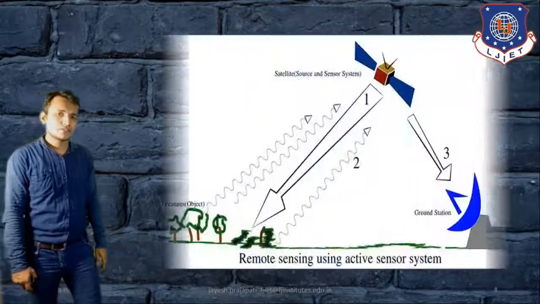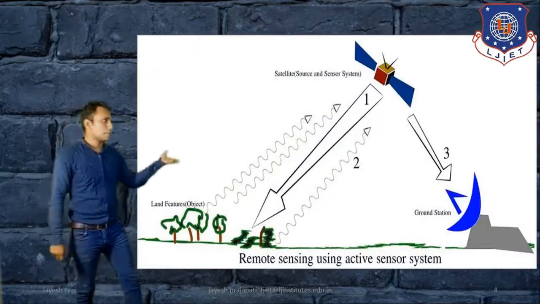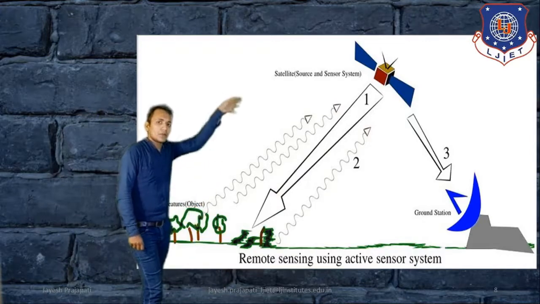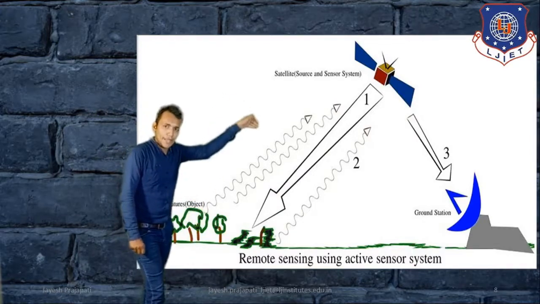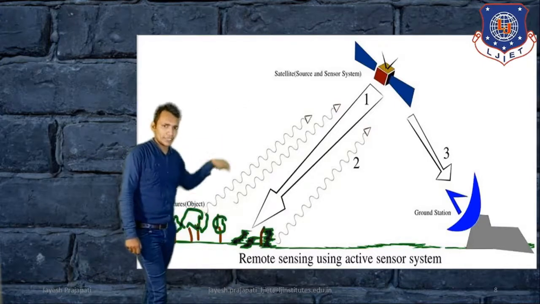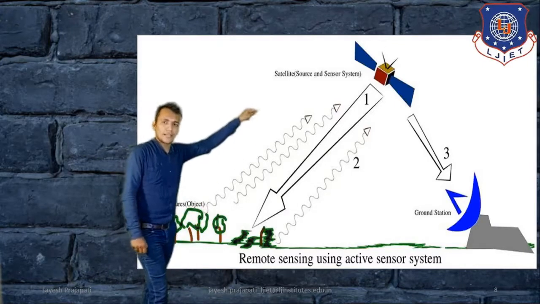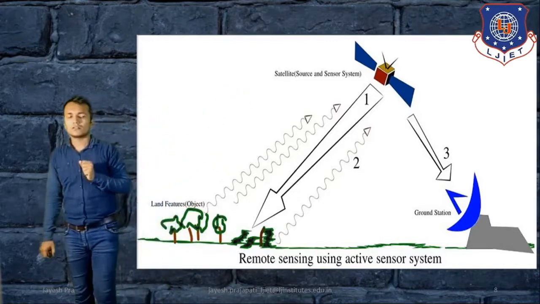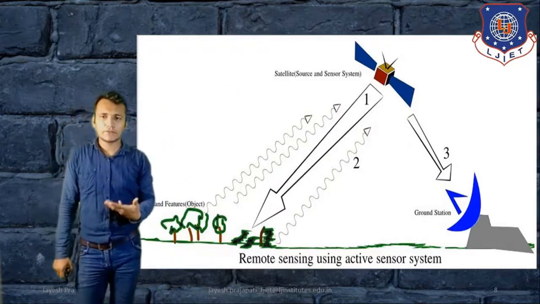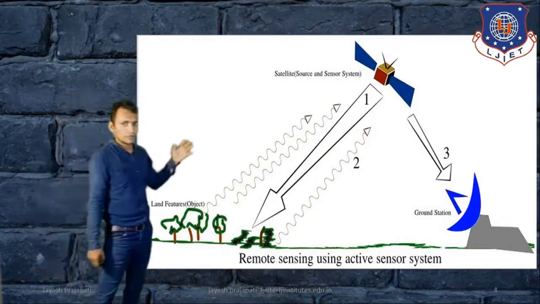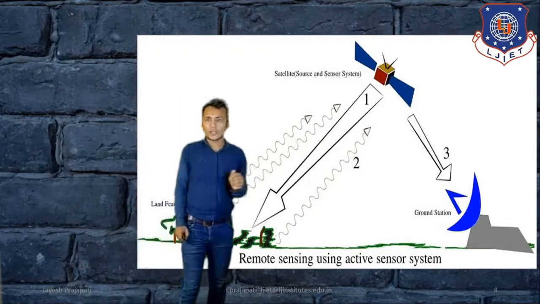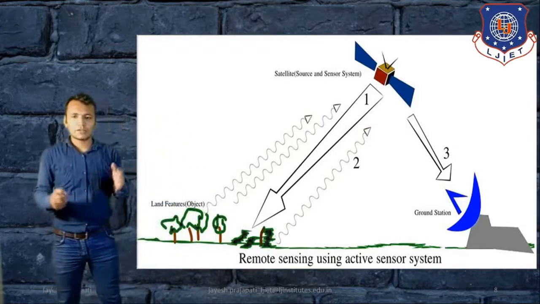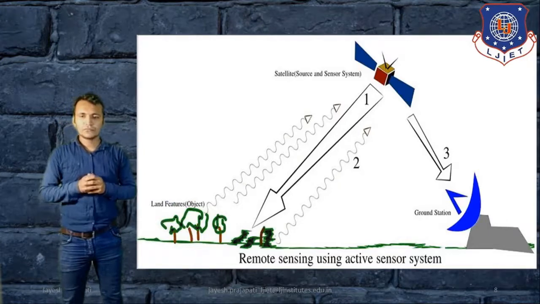And in the case of the active sensor, you can see that the sensor directly emits light onto the crop, and this light is reflected back. Here number one is the light emitted, number two is the light reflected back to the sensor, and this number two goes to the stations. Then whatever parameters can be measured are given to the stations. So that is the comparison between active and passive sensor systems.